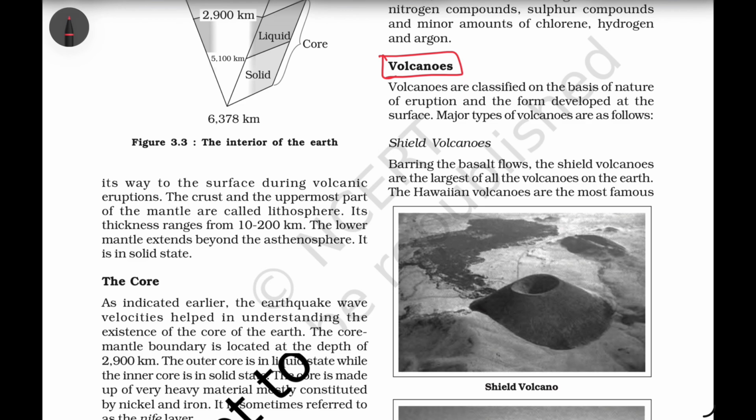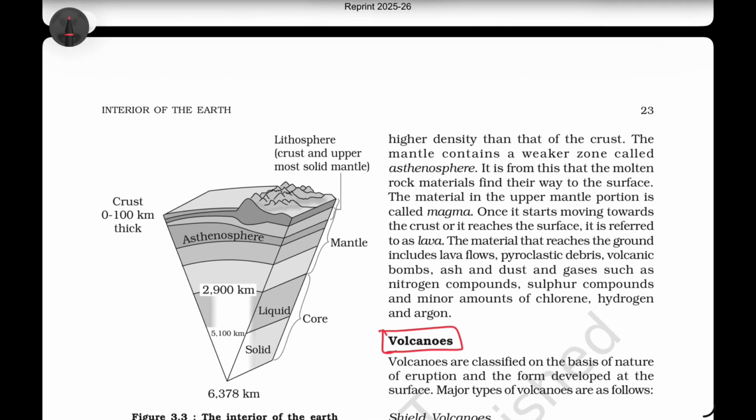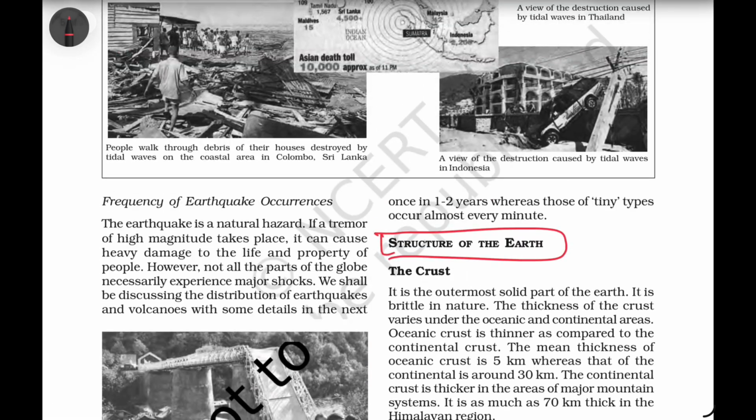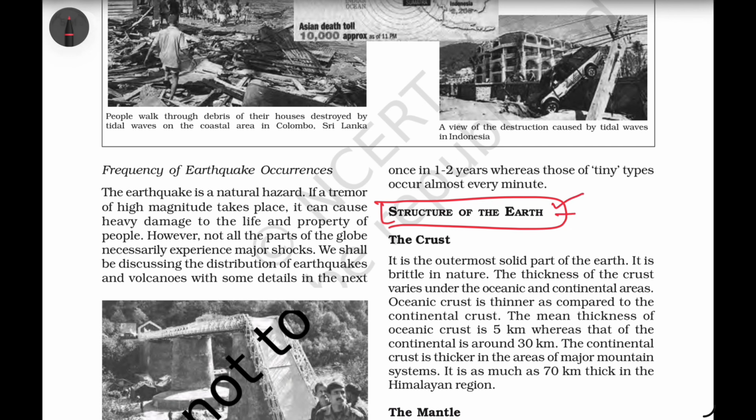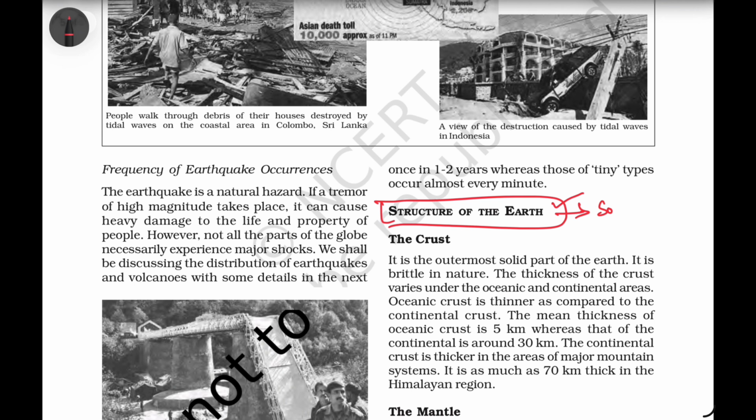So instead of going in this sequence, I thought that if we start with the structure of the earth, and then after understanding the structure of the earth, we study the sources through which we understood the structure of the earth, and then after studying the sources, we study the earthquakes and then the volcanoes, it would make more sense. It will help in forming a better conceptual flow than the sequence that is followed in the NCERTs.